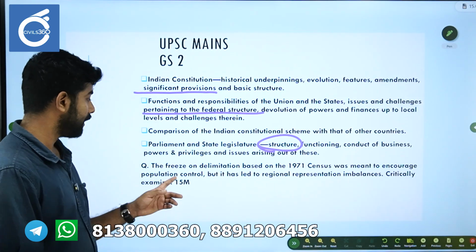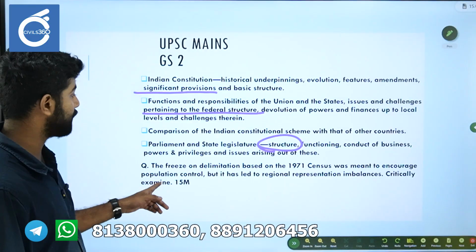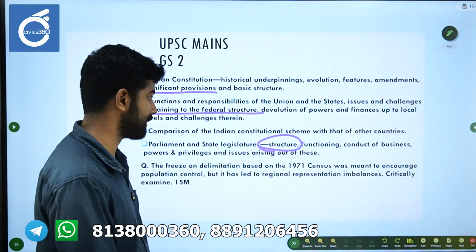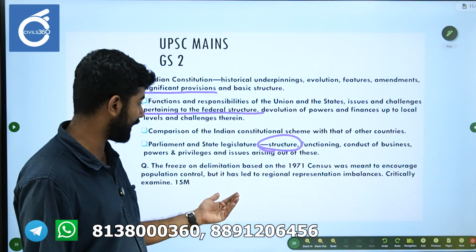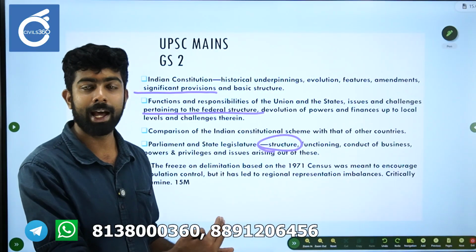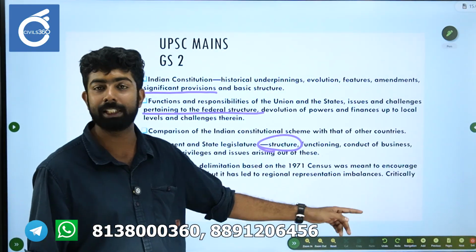Sample question is here. The freeze on delimitation based on the 1971 census was meant to encourage population control, but it has led to regional representation imbalances. Critically examine. So you have to say that this freeze on delimitation had success and its drawbacks. First focus on how it led to regional representation imbalances.